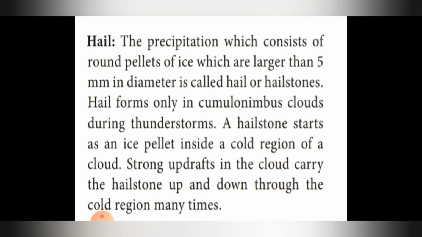Next one is hail. Hail in Tamil we say alangatti malai. Hail is precipitation which consists of round pellets of ice which are larger than 5 millimeter in diameter, called hail or hailstones. Hail forms only in cumulonimbus clouds during thunderstorms. A hailstone starts as an ice pellet inside a cold region of a cloud. Strong updrafts in the cloud carry the hailstone up and down through the cold region many times.